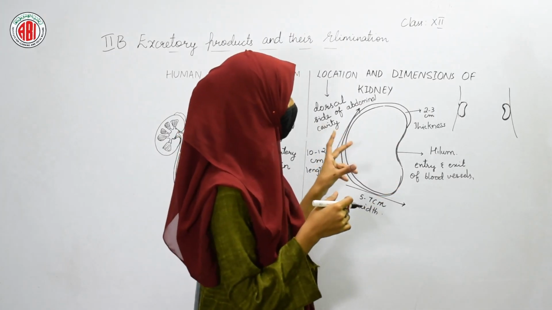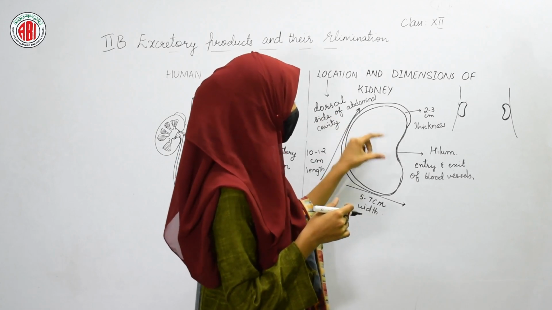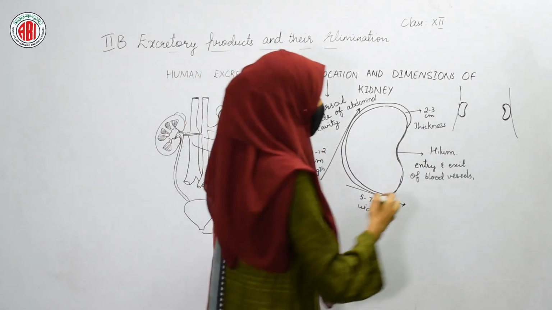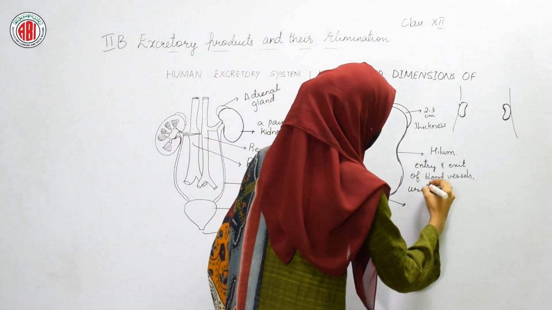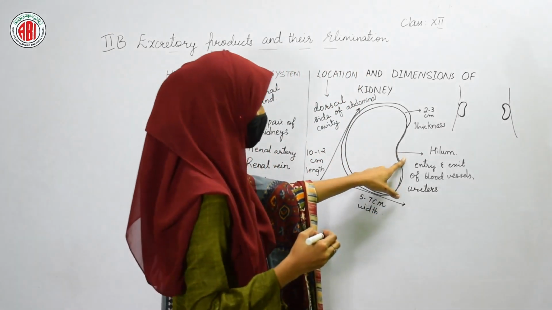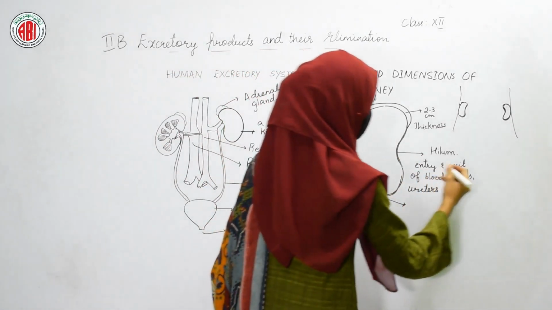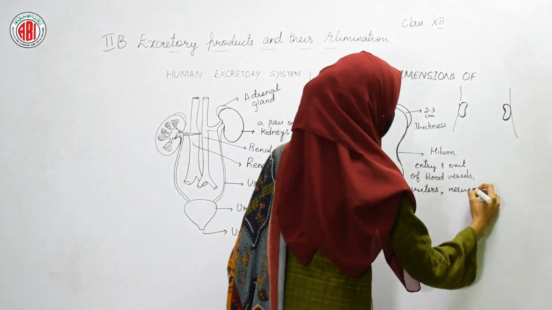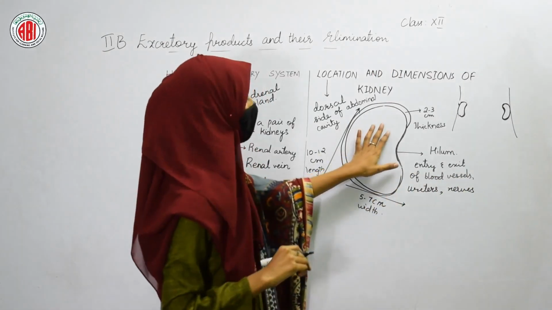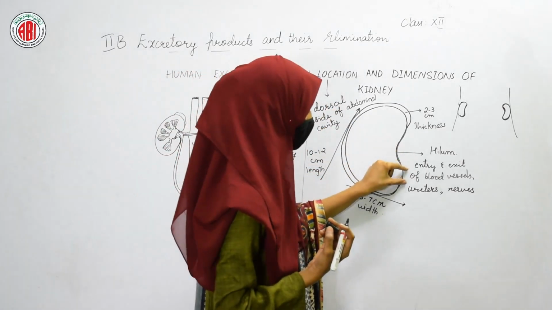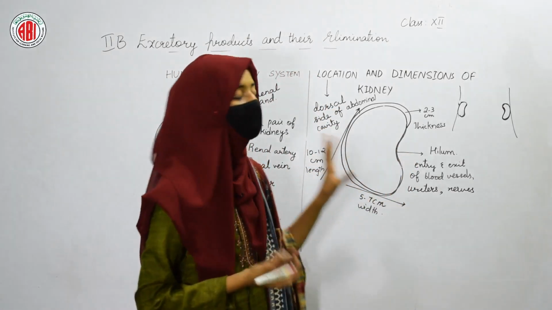The renal artery and renal vein can be attached to the kidneys through this hilum only, and even a pair of ureters are also found. The ureters can also attach to this depression. So it acts as an entry and exit of different blood vessels, ureters, and even the different nerves. So hilum is the depression which acts as an entry and exit of blood vessels, ureters, and nerves.